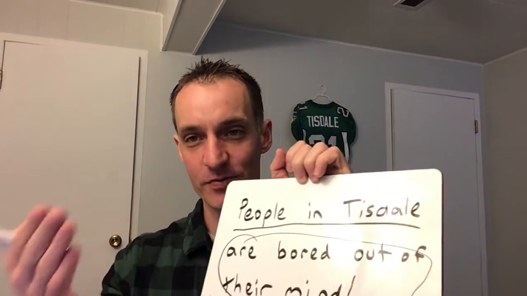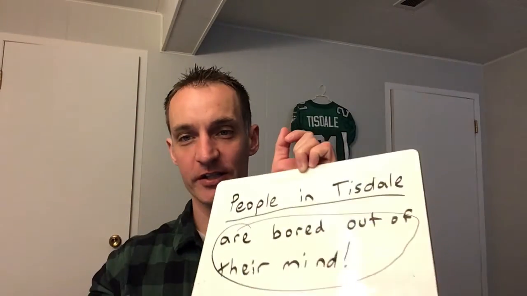Every sentence needs a subject and a predicate. We can't just write people in Tisdale and put a period. That's not a proper sentence. We can't just write are bored out of their mind and put an exclamation mark. Not a proper sentence. You need a subject, you need a predicate.